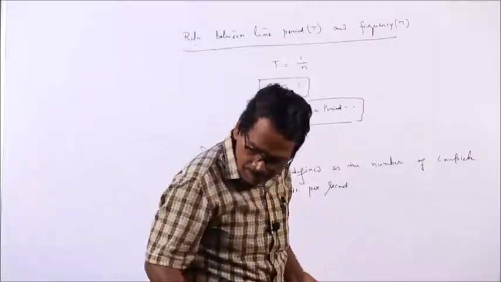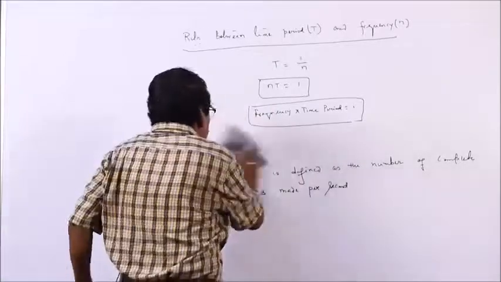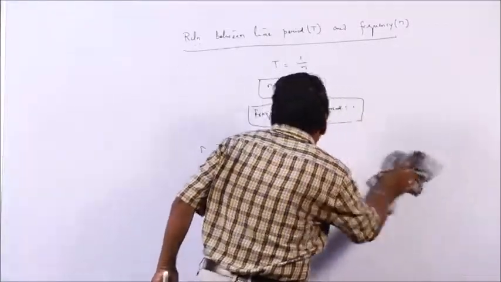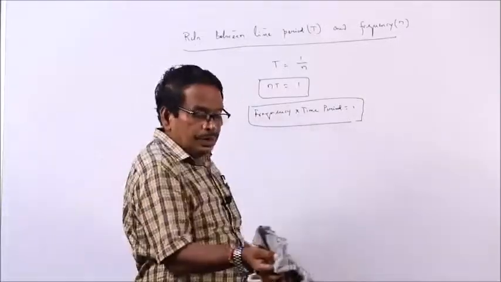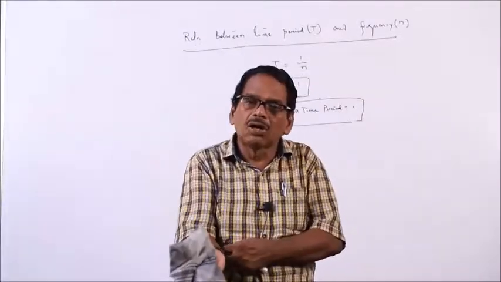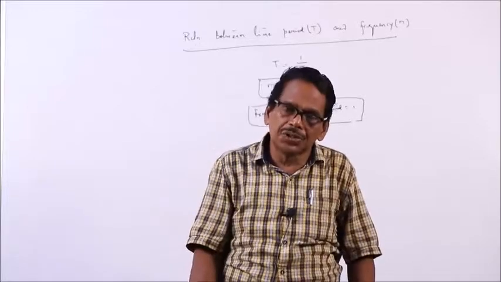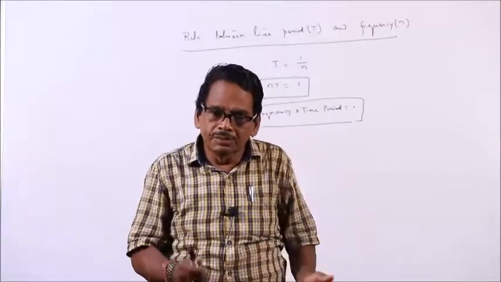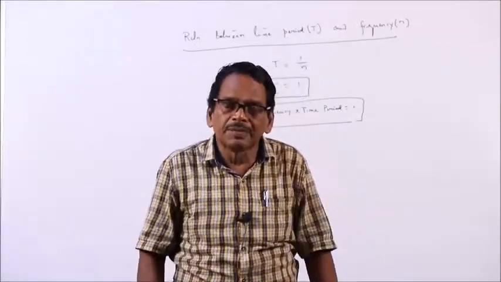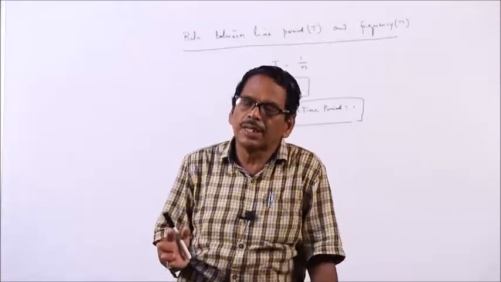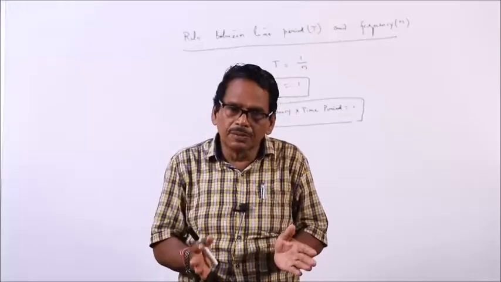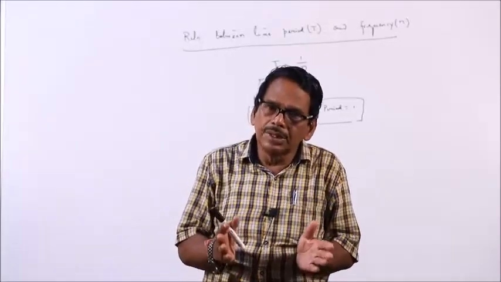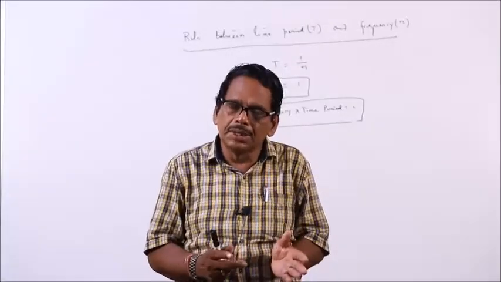So, the basic things which will be required in our circular motion. In circular motion, we will come across angular displacement, angular velocity, and angular acceleration. In normal kinematics, or motion in a straight line, we come across linear distance covered, linear velocity, linear acceleration.